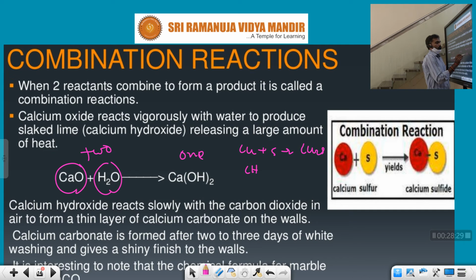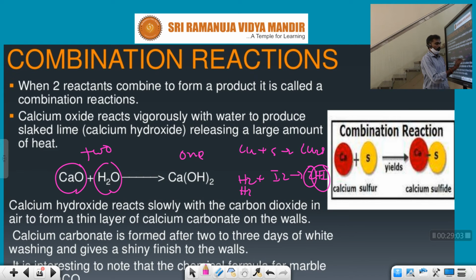For example, H2 plus I2 gives HI. You may have some confusion here: there are two molecules, so how are we saying one? The number of moles differs, but here I am talking about the type of compound. Only one type of compound, HI, is enough.